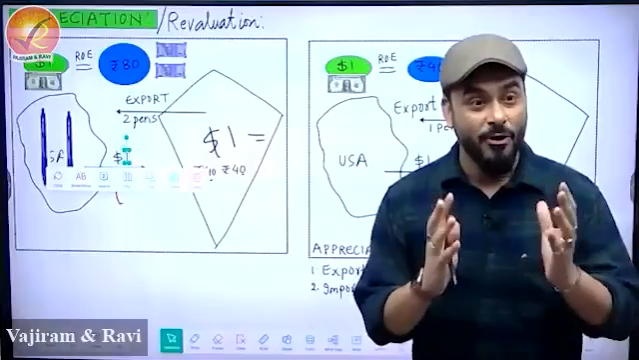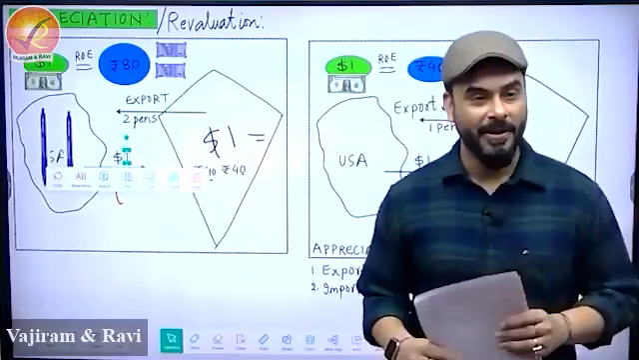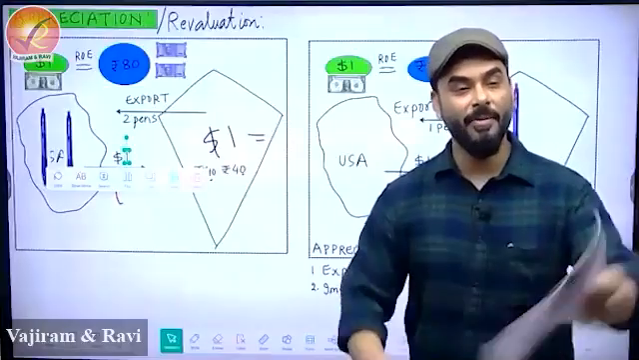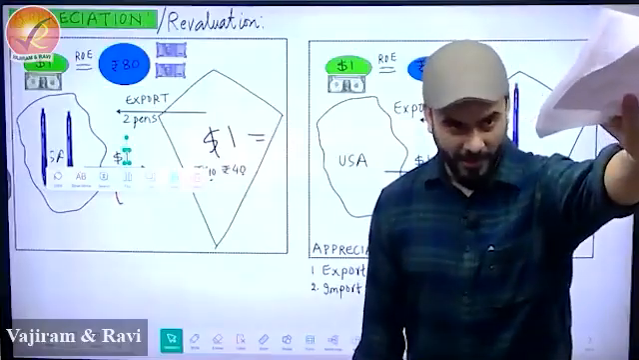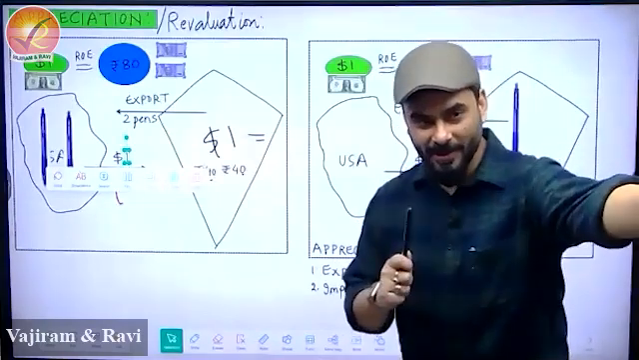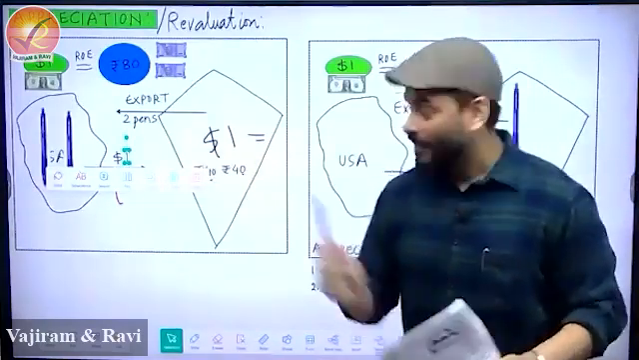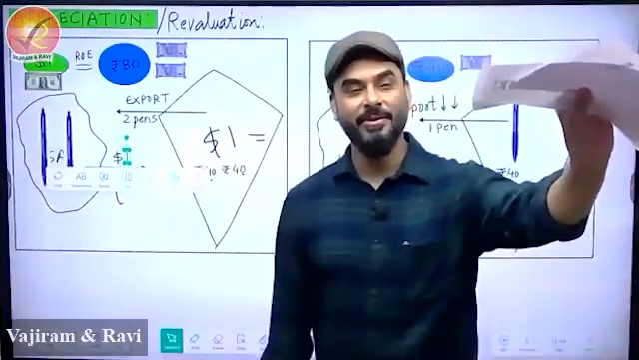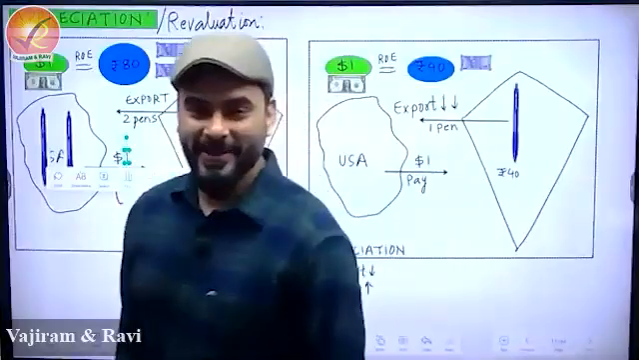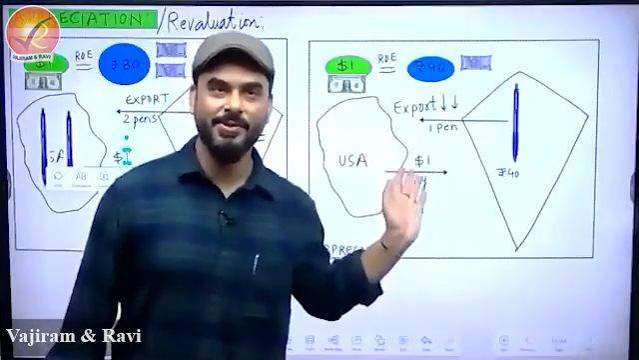Because the value of your currency has increased, think about it. You are an Indian. How many currencies are you holding? 2, 40. And you want this pen from me. I am a US citizen. So how many rupee notes will you give? 2. But suppose appreciation has happened. How many currencies will you give? 1. That's it. Did you understand this? So I'll tell you the jugaad to understand this concept.